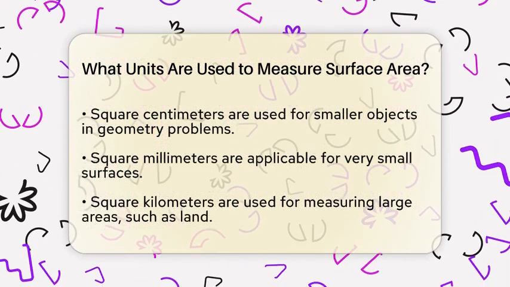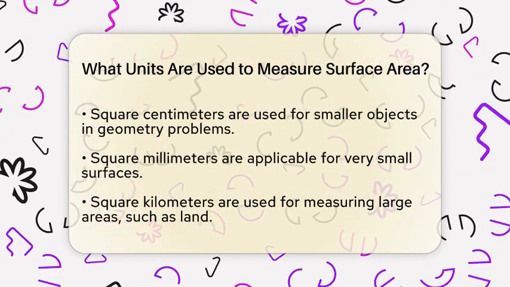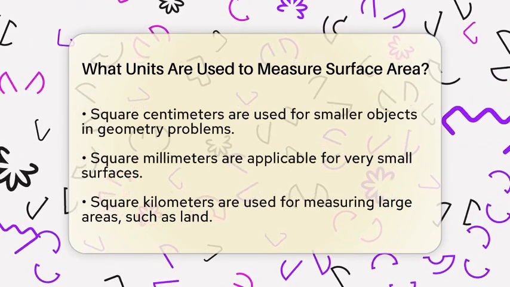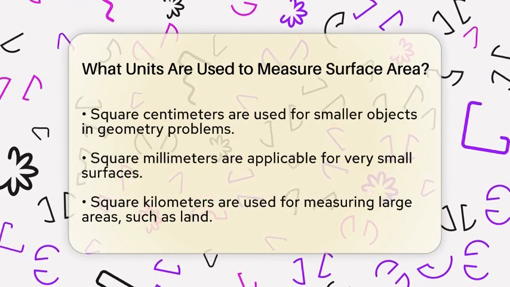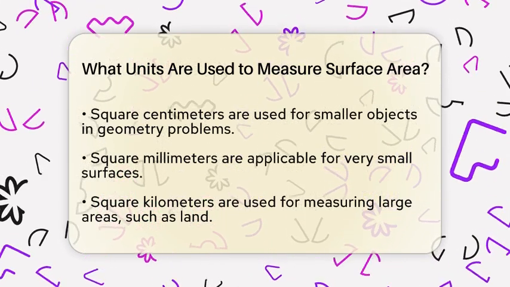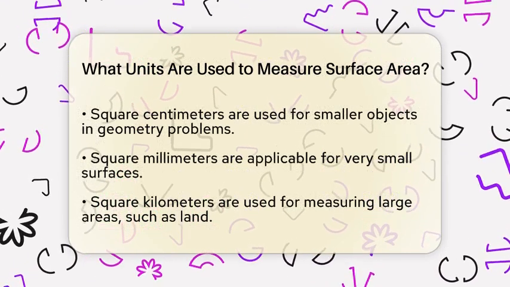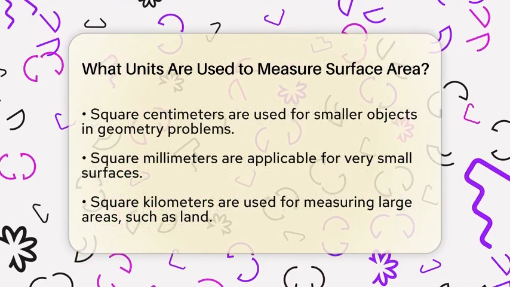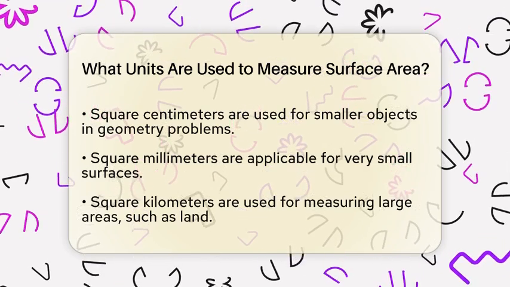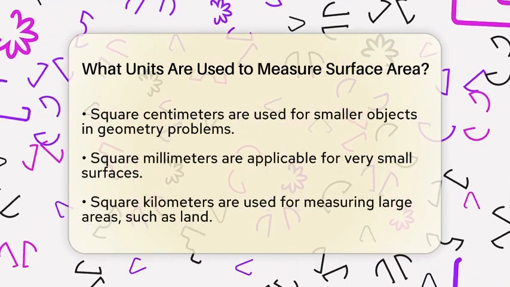For very small surfaces, square millimeters come into play. When measuring large areas, such as land, square kilometers are the go-to unit. In the Imperial system, which is often used in the United States, you will encounter square feet, square inches, and square yards. These units are commonly used for various applications, from home improvement projects to real estate.